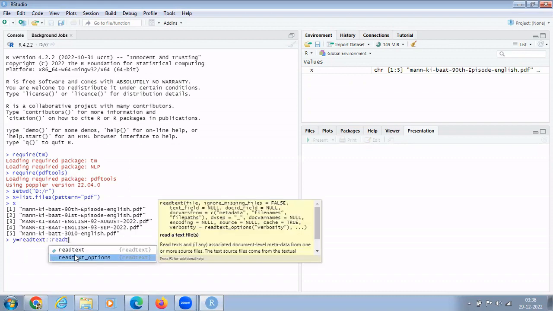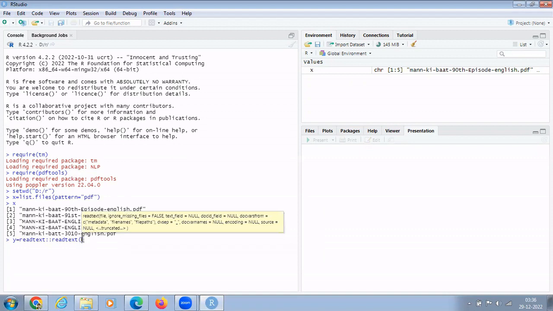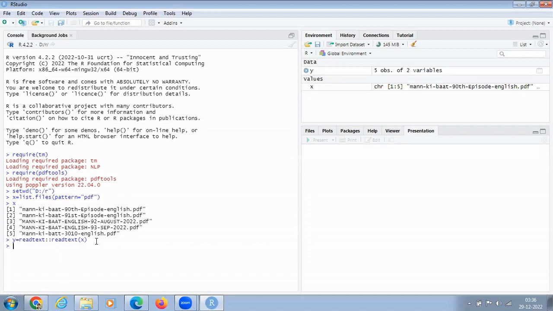Yeah, it already helped me out, right? And I press x and press enter. Now the text has been stored in y. All these five files' text has now been stored in the y variable as a single file.